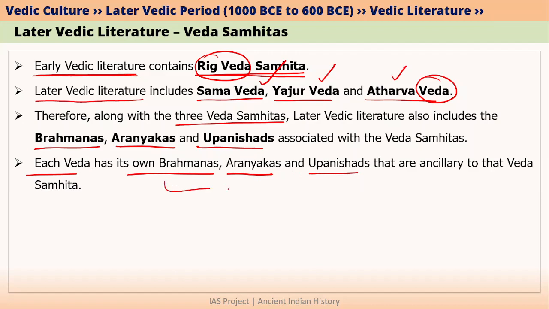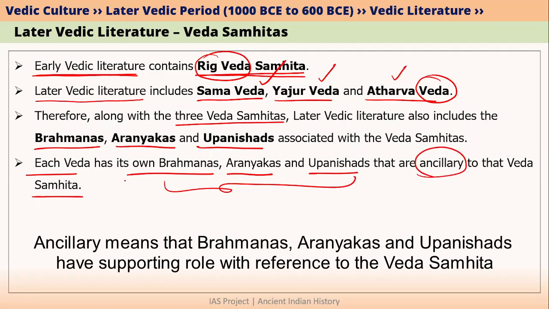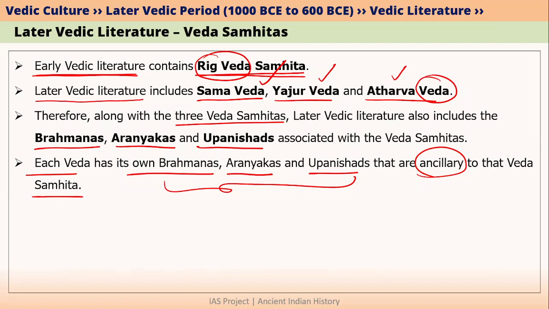And all these three are basically ancillary to the Veda Samhita. We will learn about some of the important Brahmanas, Aranyakas and Upanishads that are associated with each Veda Samhita. But please remember that the names of these Brahmanas, Aranyakas and Upanishads are not important from the point of view of exam. I will tell you one or two important ones. Otherwise, you don't need to know the names of all Brahmanas, Aranyakas and Upanishads.